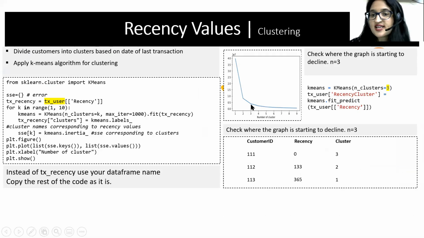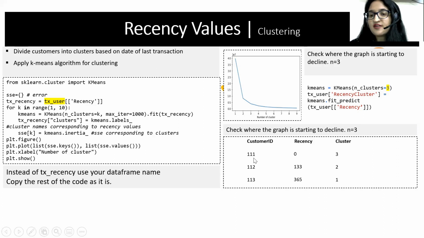So the number of clusters here is 3. See, after 3, the decline has become less steep. So the number of clusters will be 3, and you just take that. Okay, you take the number of clusters equal to 3, and then you use k-means dot fit predict, that is a function name, and you put your recency column here. It will predict which cluster each person will belong to.